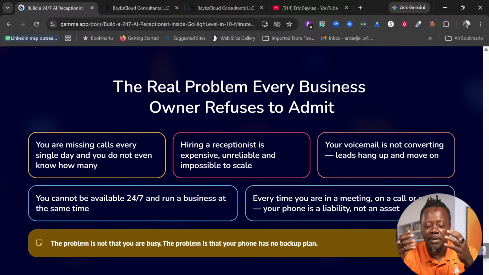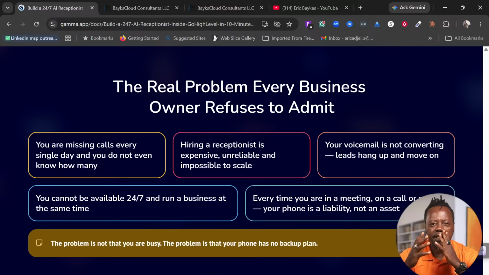But anytime there's a call in, the virtual AI assistant is always the first to answer, so that no call goes to voicemail or rings so many times without being answered. You want to make sure this AI receptionist is capturing every call that comes in.